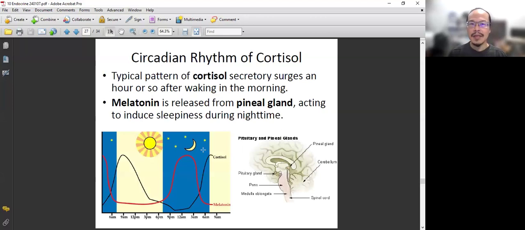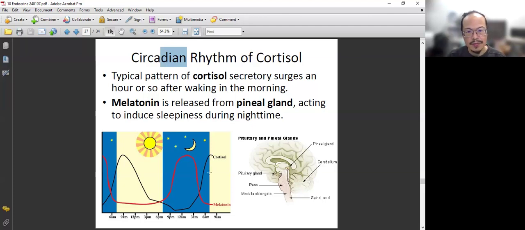So another thing about the glucocorticoid is that its secretion shows a very dramatic circadian rhythm. Circa means around, like circumstance. Dian means day, so it's around a day. Rhythm is a repetition. So you can see that our body has two hormones that have very strong circadian rhythm.